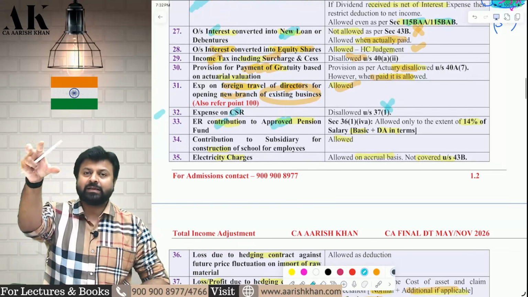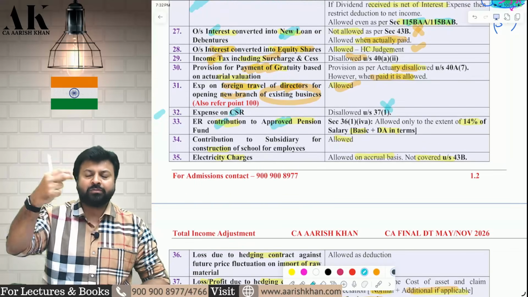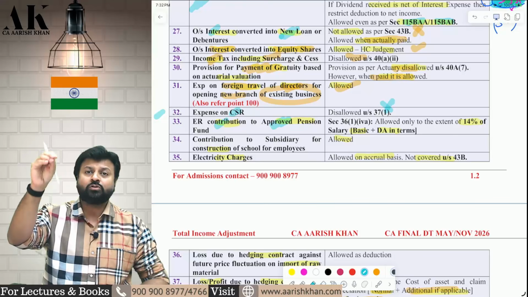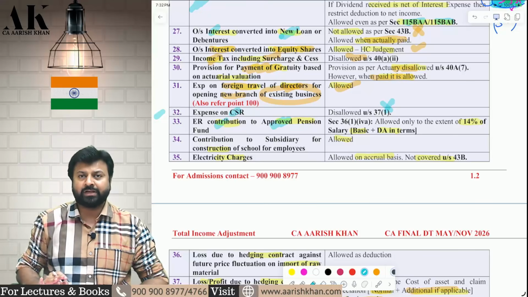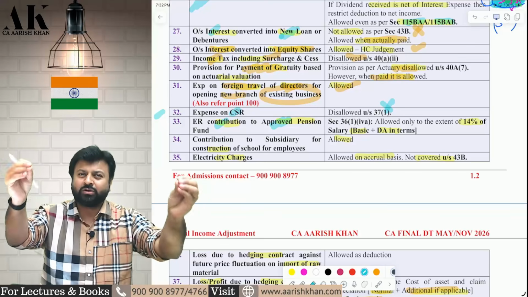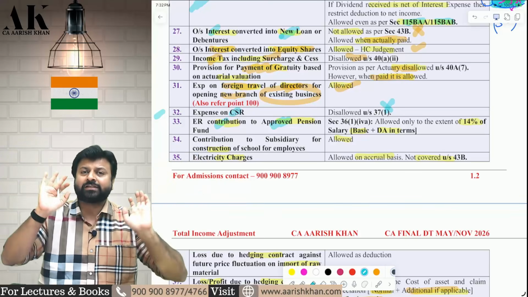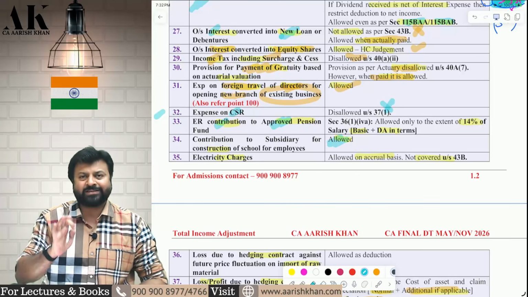Next one, there is a subsidiary and I am giving a contribution. I am a parent company. The parent is giving some contribution to the subsidiary for the purpose of a school to be constructed for the employees of the subsidiary, so that the subsidiary can make a school in which the employees' children will study. So that will be allowed as a deduction under Section 37(1).